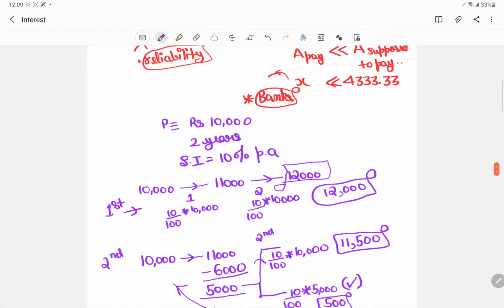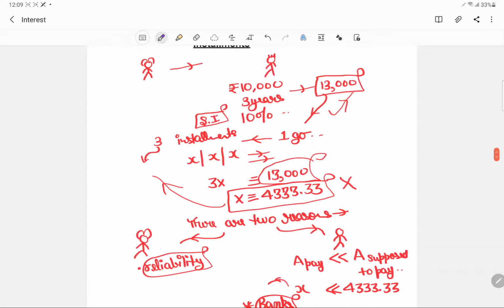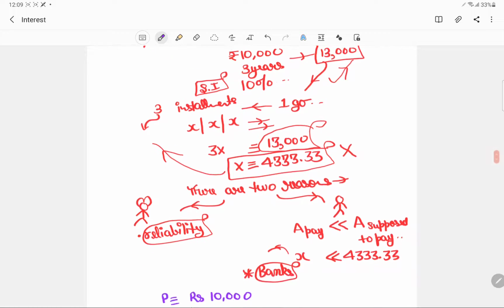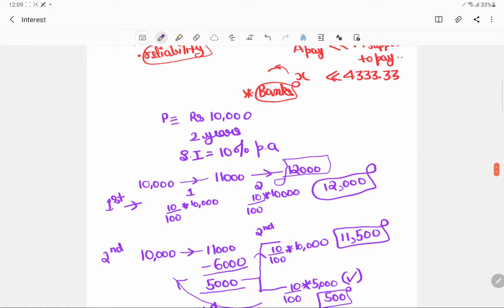Okay, so you are basically saving some interest by paying the amount. Okay, I hope this is clear. Just try to get the concept. So basically, with installments, we talked about why we need them, because ultimately we want to pay a lesser amount, and for the person paying the money, it ensures reliability. Then we understood why we are paying a lesser amount when it is in terms of installments.